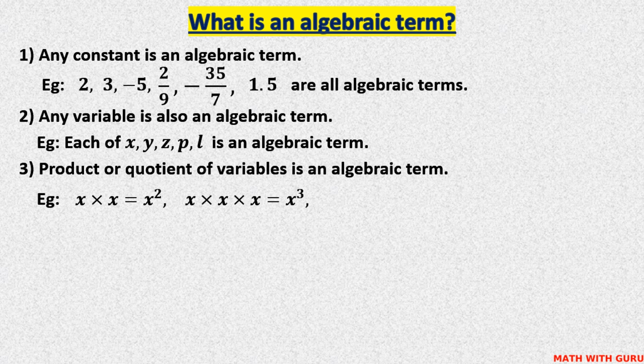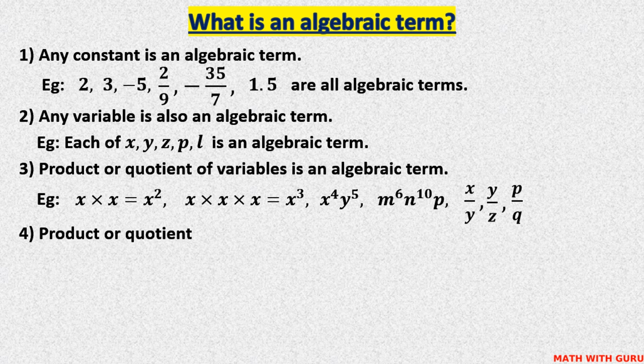Now, how do we read this? x into x into x equals x cubed or x to the power of 3 or x power 3. x power 4, y power 5, m power 6, n power 10, p, x over y, y over z. These are all quotients, p over q. All these are algebraic terms.